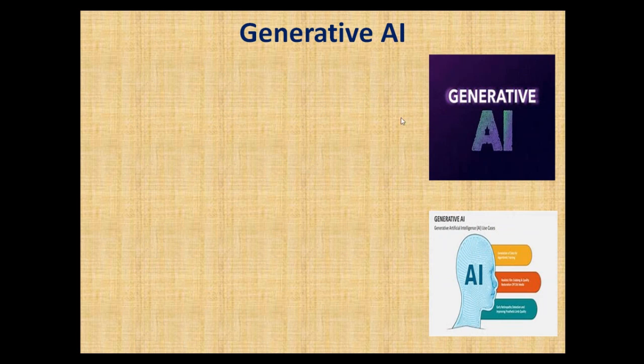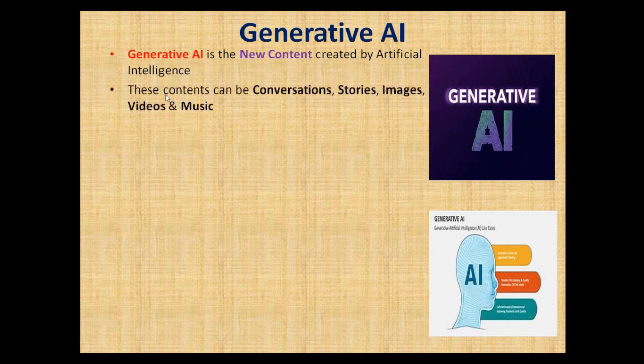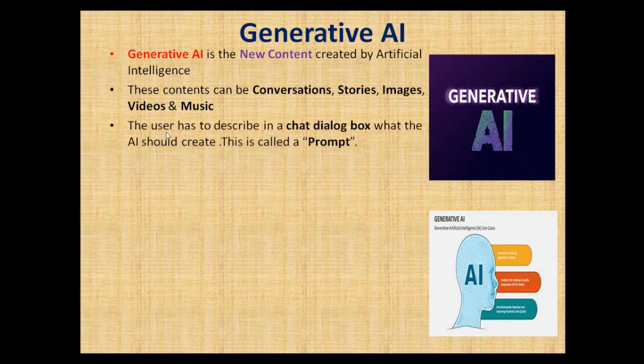What is generative AI? Generative AI is new content created by artificial intelligence. New content. These contents can be conversations, stories, images, videos, and music. The user has to describe in a chat dialog box what the AI should create.